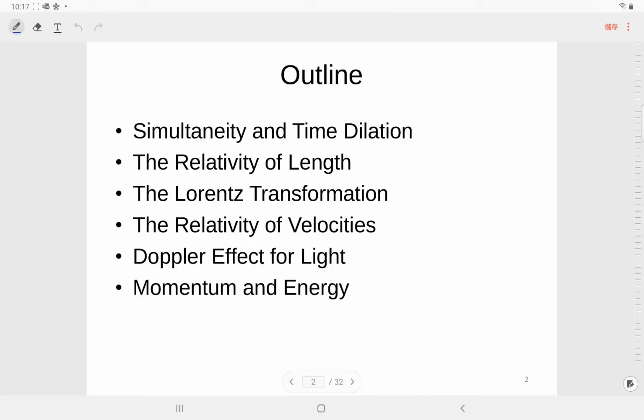So actually this chapter is about special relativity. We'll talk about simultaneity, time dilation, two fundamental characteristics described in special relativity, and the relativity of length. Next we will talk about the Lorentz transformation, the relativity of velocity, and the Doppler effect for light. And finally we'll talk about momentum and energy.